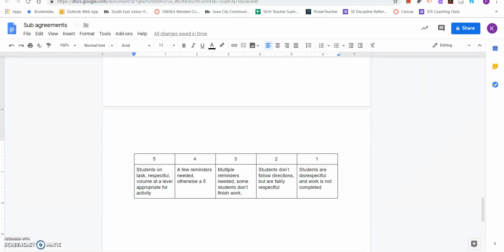Last but not least, remember that we have agreed upon this as our scale that the substitute will be able to assess your behavior on. If you get a score of 5 or 4, you get the class rewards that we described or we picked out together. And then, make sure that you are acting the way that you know you can and doing your best work, and hold each other accountable. If somebody's not doing what they need to do, remind them kindly to follow expectations that we set.